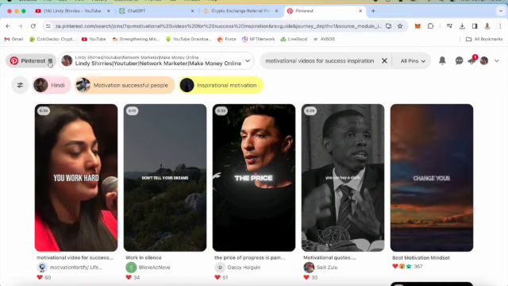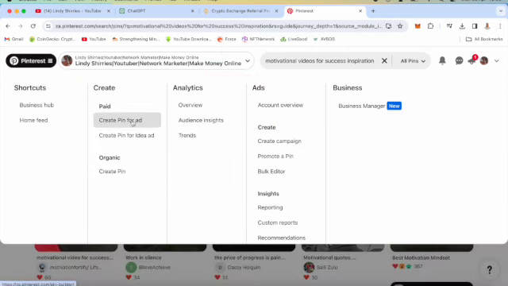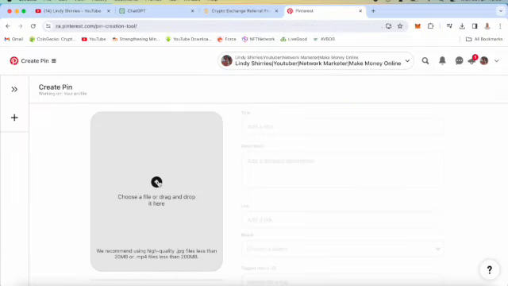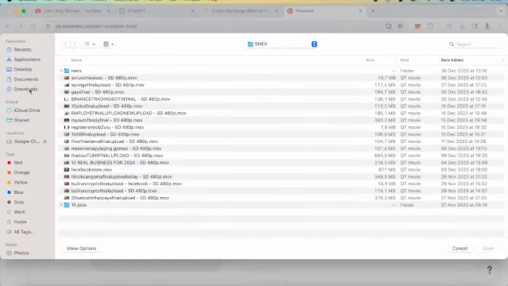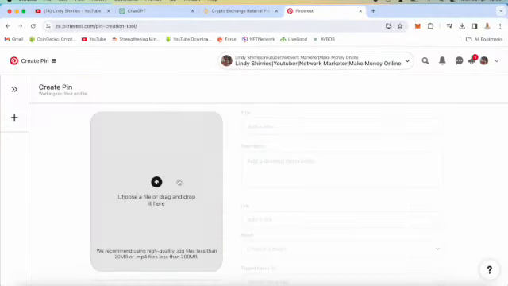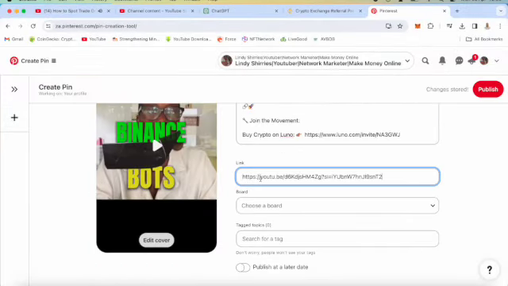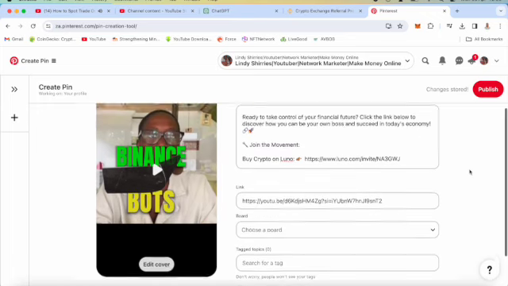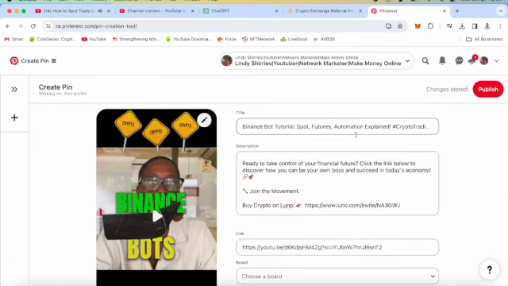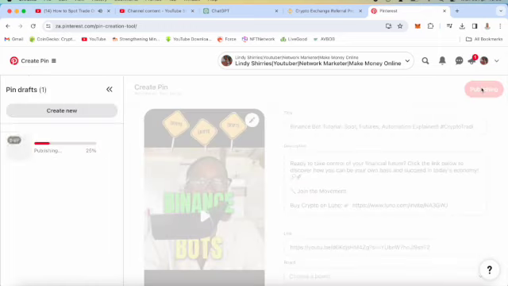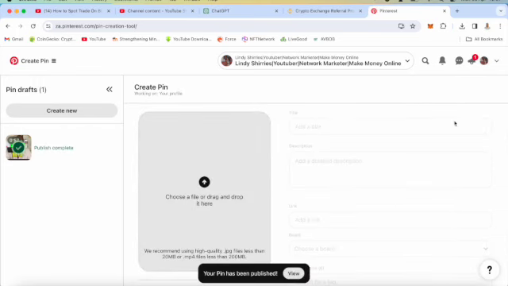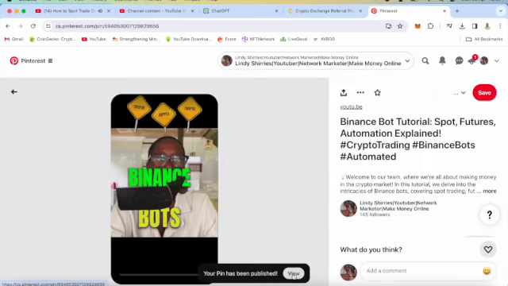So now we go to Pinterest. You just click create a pin, or you can create an idea pin. And then I click and upload the same video that I've downloaded from CapCut. And then here, guys, the same thing. You add your YouTube link so that you can get more viewers. If you do not have one, add whatever affiliate link that you have, copy the same titles, copy the same description, and click publish, guys. So now you've just published on Pinterest as well. That's more people coming from Pinterest. And if someone clicks this link and goes to whatever you are selling, you're going to make money.